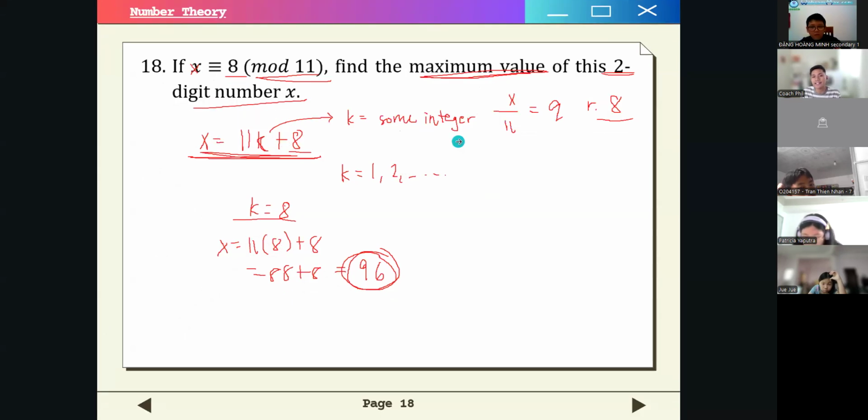So this was our answer for 18, okay? 96 is the answer. So you can screenshot this screen to get the solution, okay? I give you some time.